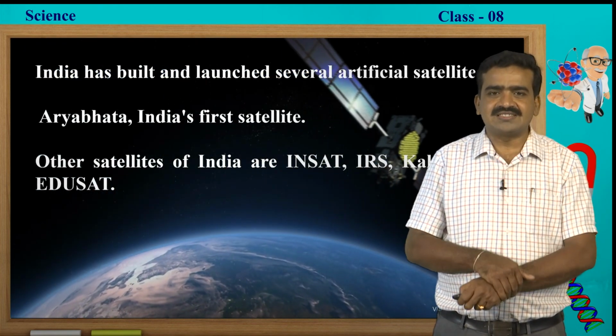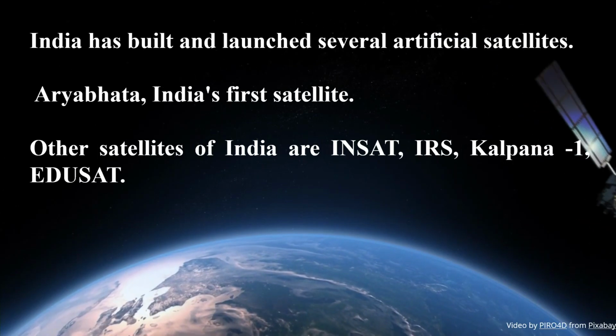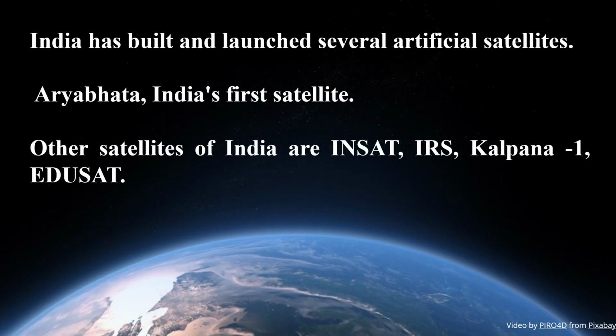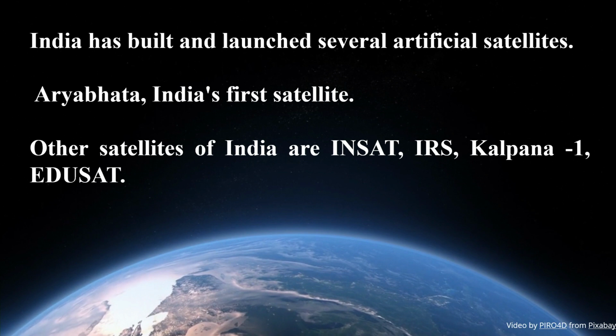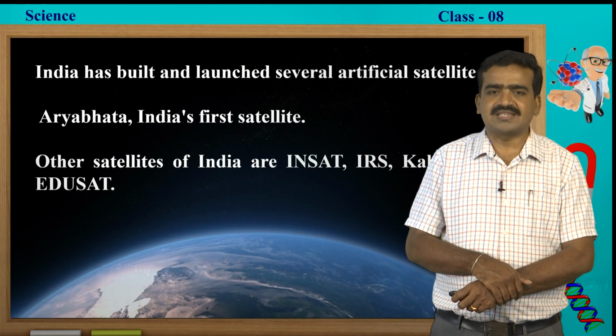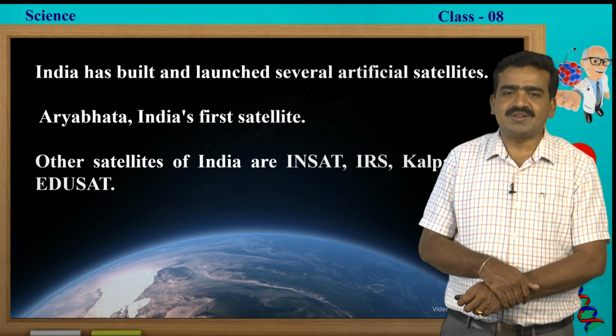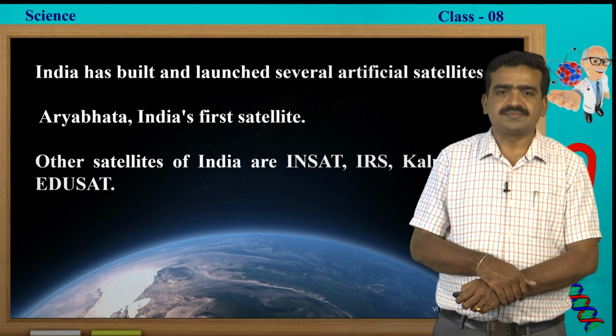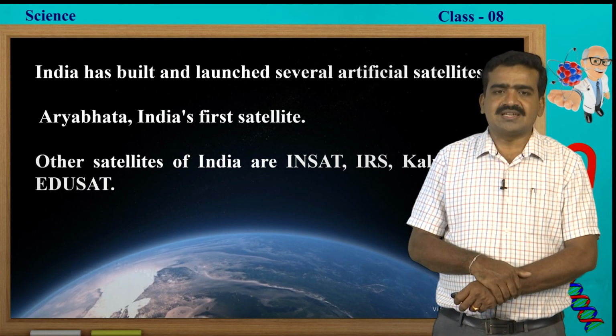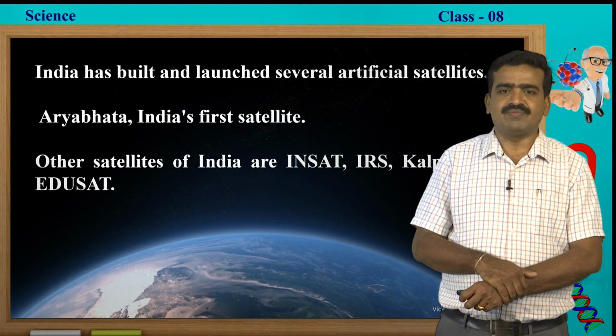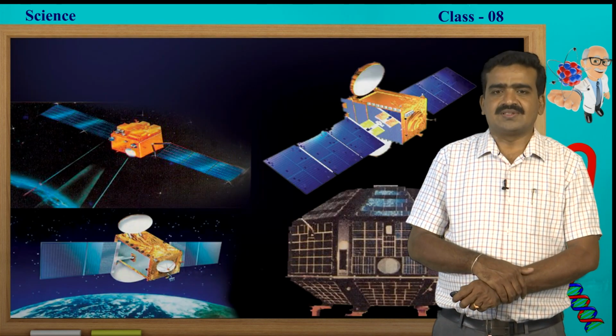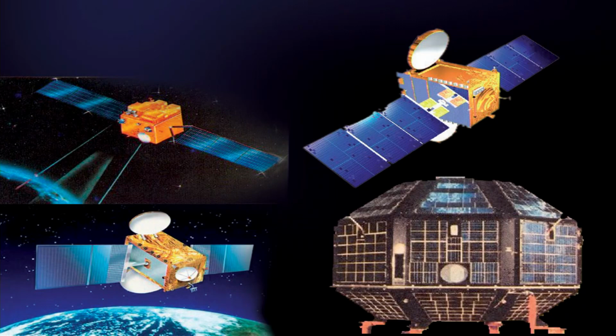Aryabhatta is the first Indian satellite. The other satellites of India are the INSAT series, the IRS series, Kalpana 1, EduSat, and recently we have conducted Chandrayaan 1 and 2, and we were successful in getting information regarding the moon. We have also launched a satellite to Mars at a minimum cost. So, these are the pictures of Indian satellites.